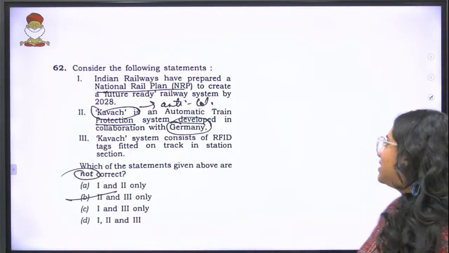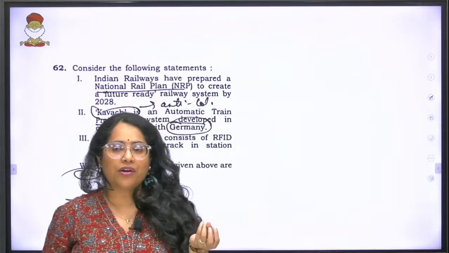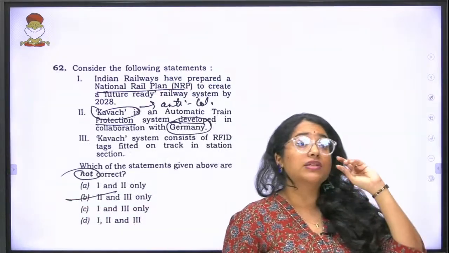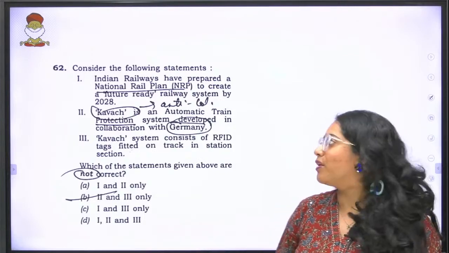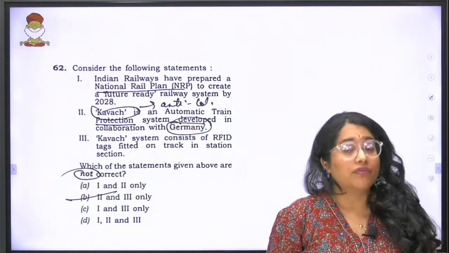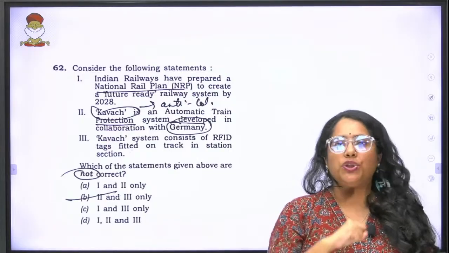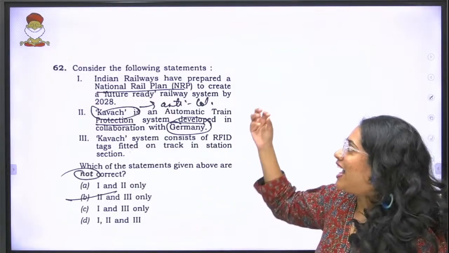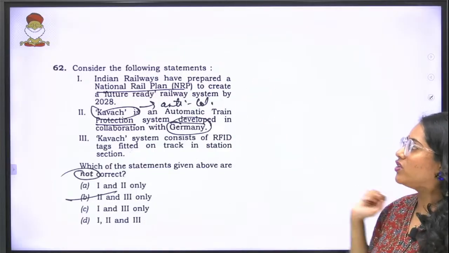Moving forward, this is a question again that, as a teacher, made me quite happy, because this is something that we don't even do in the current affairs class. In the foundation batch, when we take science and tech, we have dealt with Kavach this year because Indian Railway is planning to fit Kavach with a lot of our trains. So what exactly is Kavach? And there's a discussion about the National Rail Plan also. So let's have a look at all of this.